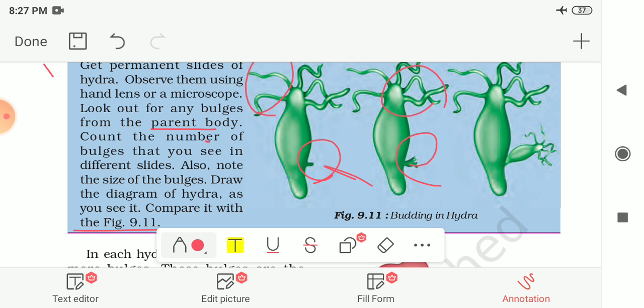So recall the presence of buds in yeast also. In hydra too, the new individuals develop as outgrowths from the single parent. From the single parent, this outgrowth will grow, and this further develops into the new individual. This type of reproduction in which only a single parent is involved is called asexual reproduction. And since new individuals develop from the buds in hydra, this type of asexual reproduction is called budding. So in hydra the type of reproduction is budding.